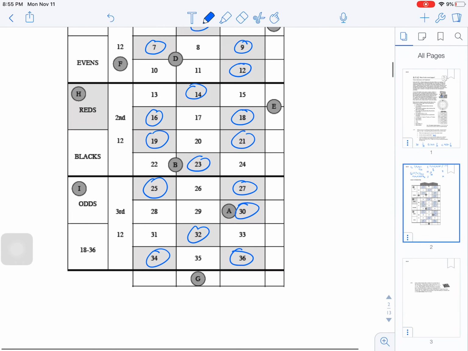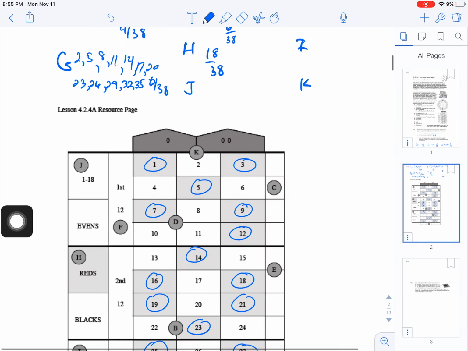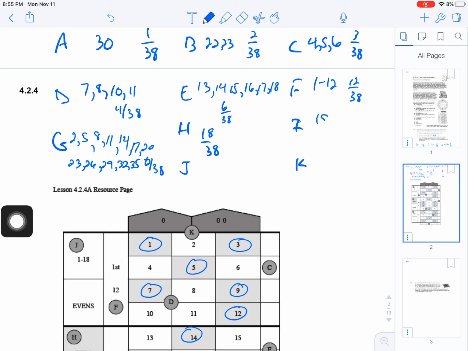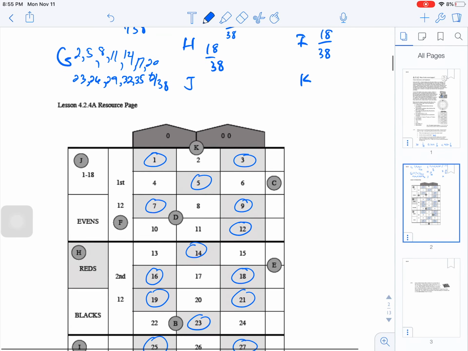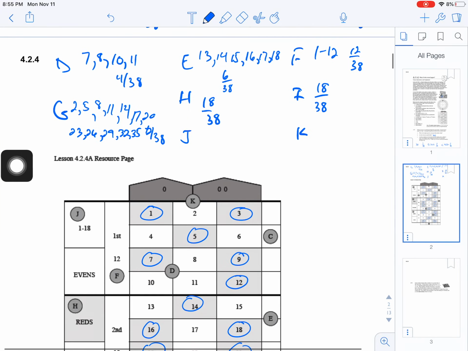I is just the odd numbers, right? 1, 3, 5, 7, 9, etc. And so there are 18 odd numbers out of the 38. Zeros don't count either way. J is 1 through 18, so obviously it's just the numbers 1 through 18, and so that's an 18 out